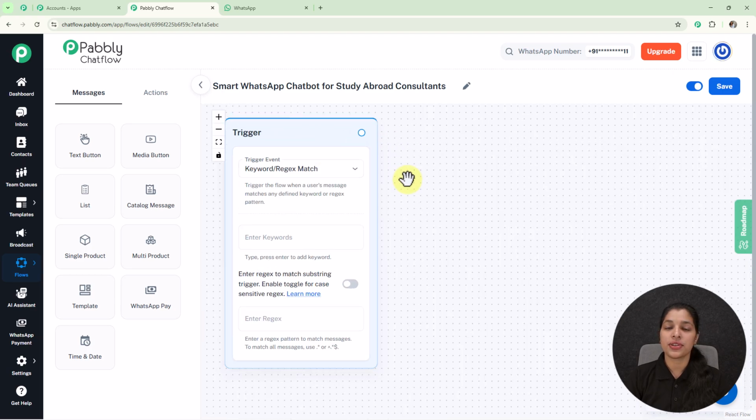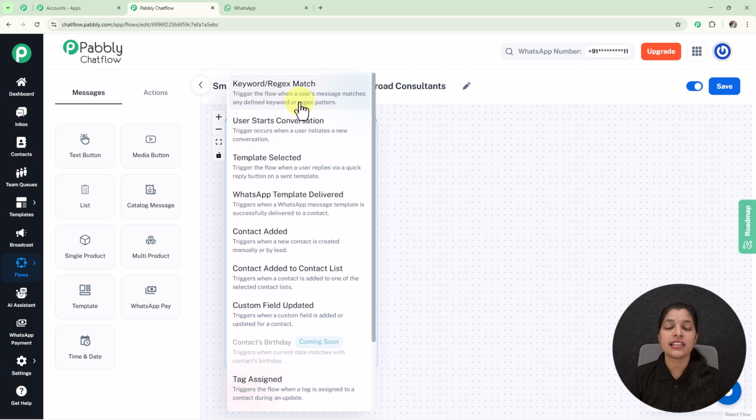Afterwards we are getting this option for trigger. Now you might be thinking, what is this trigger? A trigger is the event which can initiate our WhatsApp chatbot, and this trigger event can be a keyword or regex entered by your users, or if your user starts the conversation, or if your user replies via a quick reply button on a send template. But I'm going to keep it as keyword regex match.